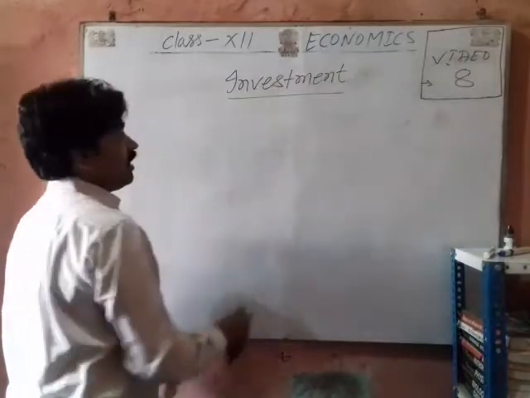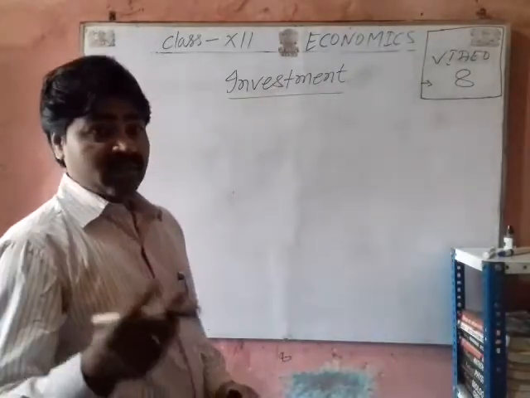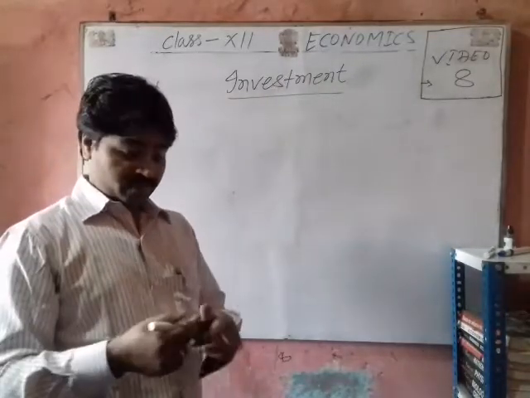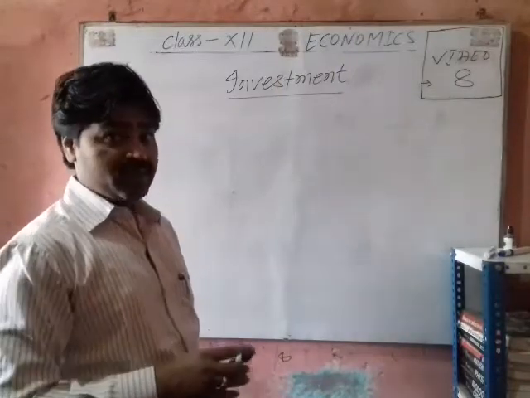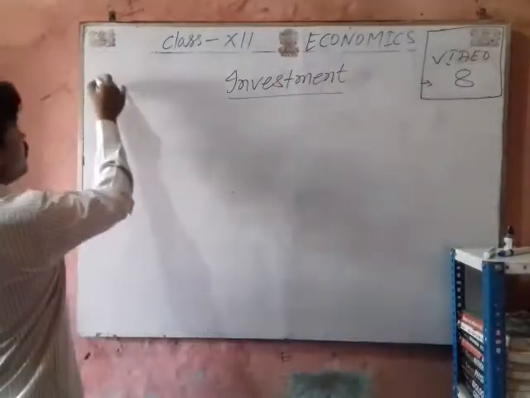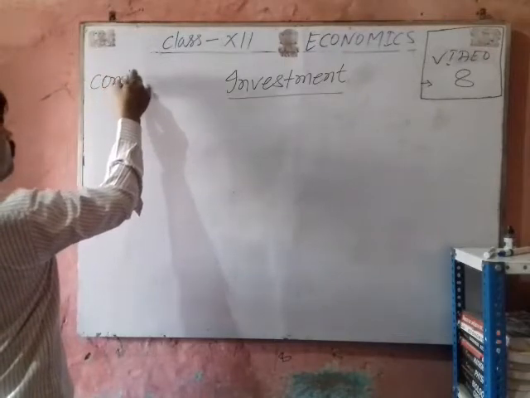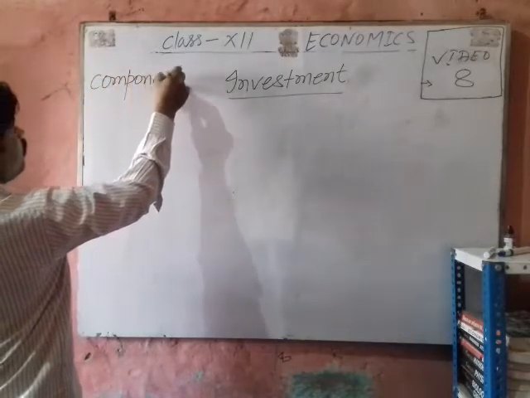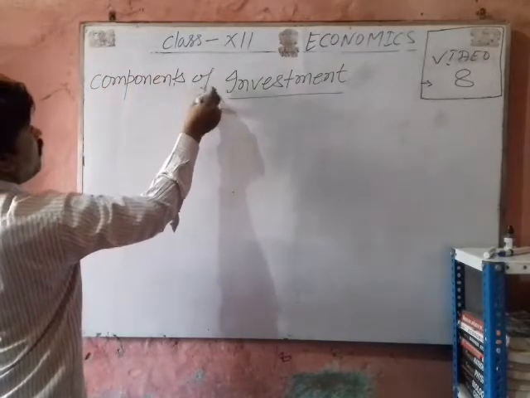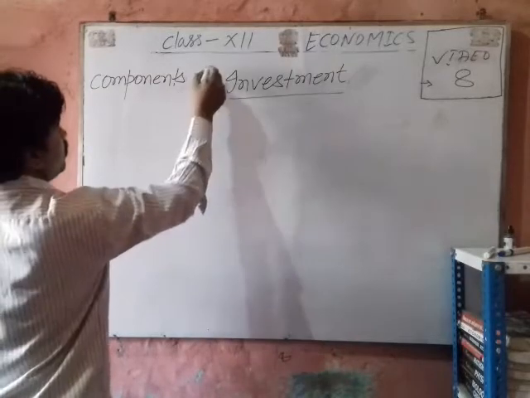Now we can classify or write its components of investment.